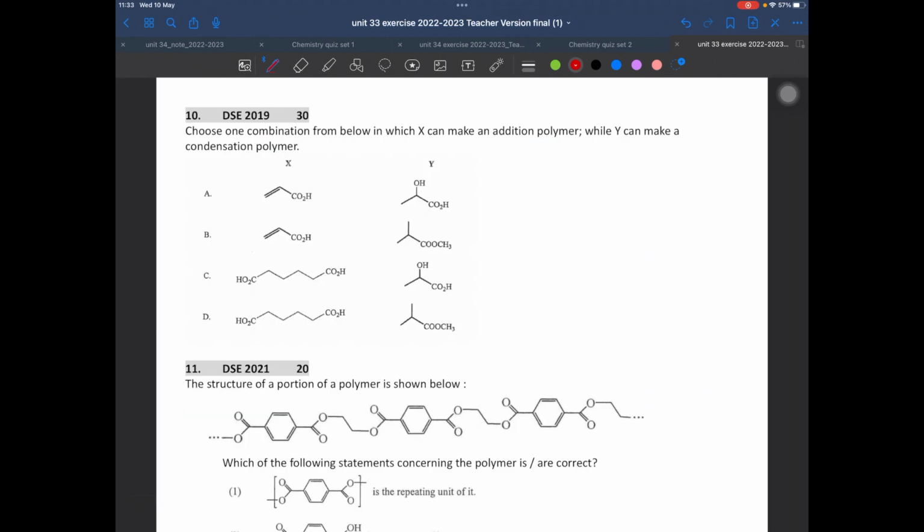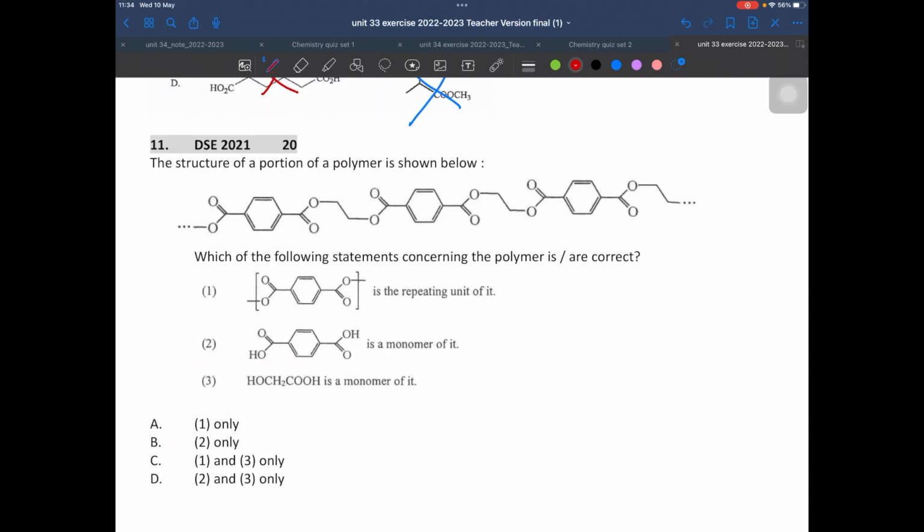Question 10, which can make an addition polymer? That means it should contain a CC double bond. Still remember, what can make a condensation polymer? That means it is bifunctional. Alright, so let's kick out the unwanted ones. These two, no, because they are not bifunctional. For X, these two are eliminated because they do not contain a CC double bond. So the answer is obvious, right? It's A.